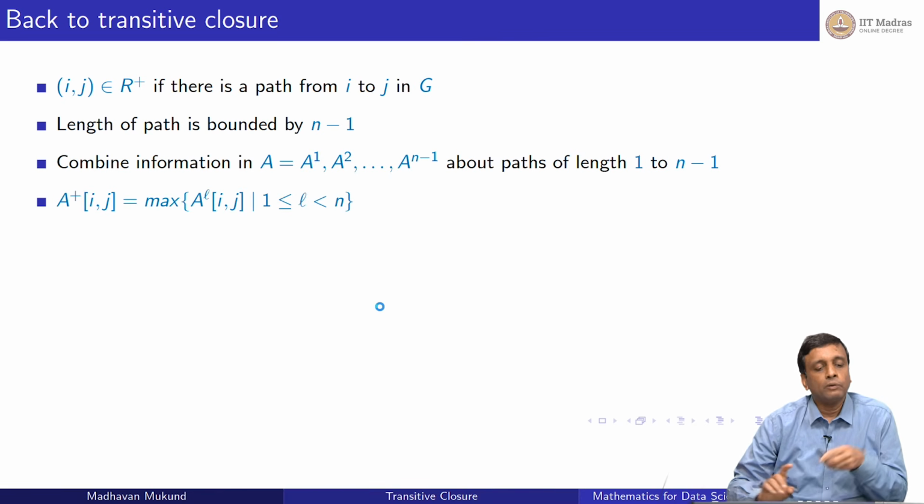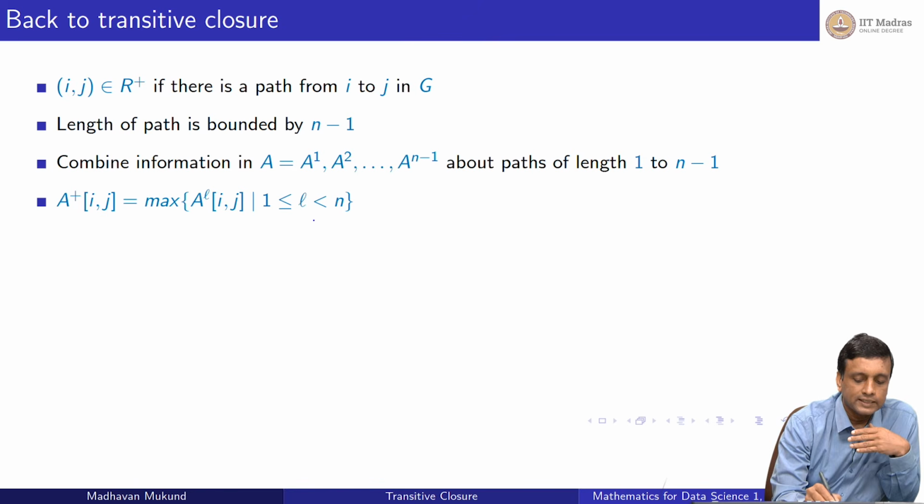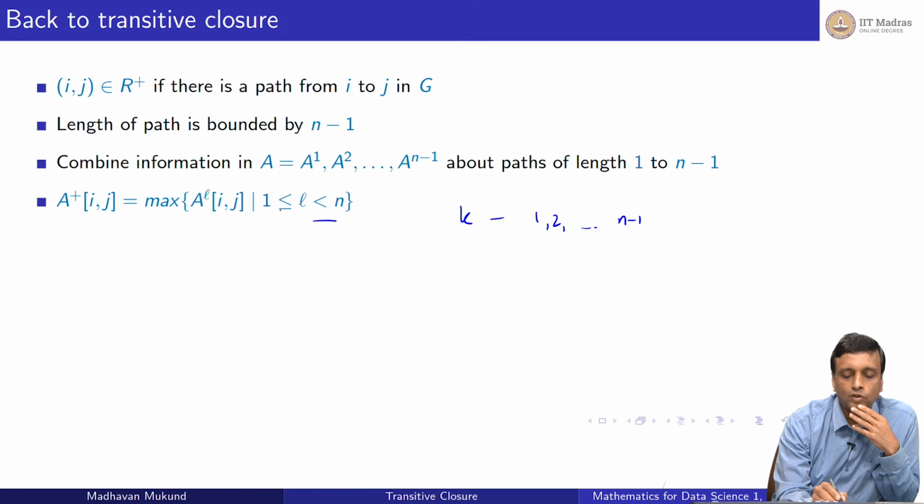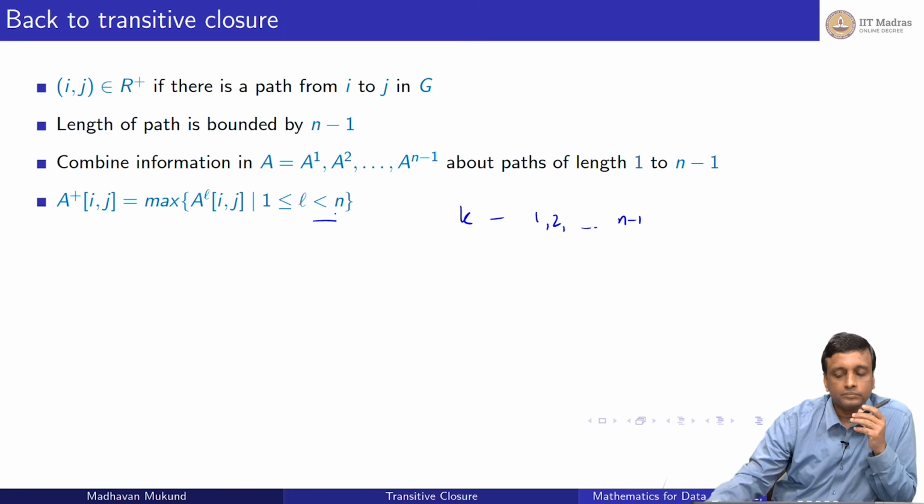So what do I want to do? I want to say that there is an edge from i to j in the R plus relation if there is an edge somewhere in one of these, and I'm going to write it in this complicated way. I'm going to say it's a maximum of the i j entry in all the matrices A to the L, where L goes from 1 to n minus 1.